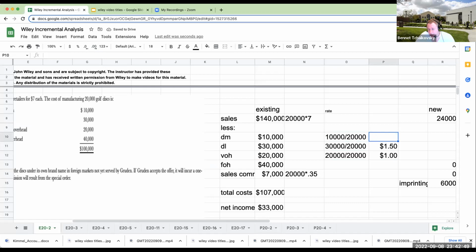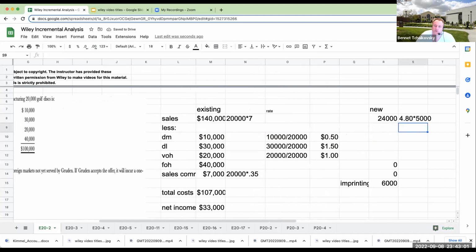Now, remember, if you have direct labor, these costs could go up because if you have to pay your workers overtime. So if we take 10,000 divided by 20,000, my rate over here is also going to be 50 cents per unit. So to figure out what my costs are going to be, because I'm making now 5,000 units, I'm going to take 5,000 times 50 cents.